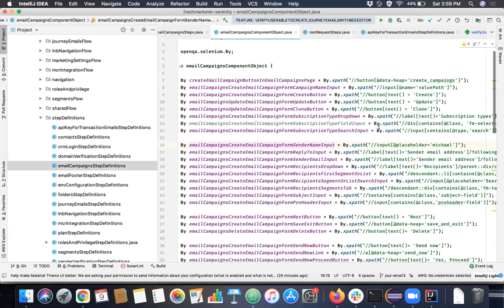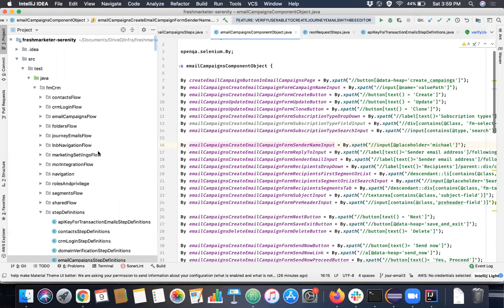We just identify the locator and put it here, and use these particular locators in our step definition files, right? And we write our code logic there. Assertions can be done there, and whatever you are going to do can be run there also.